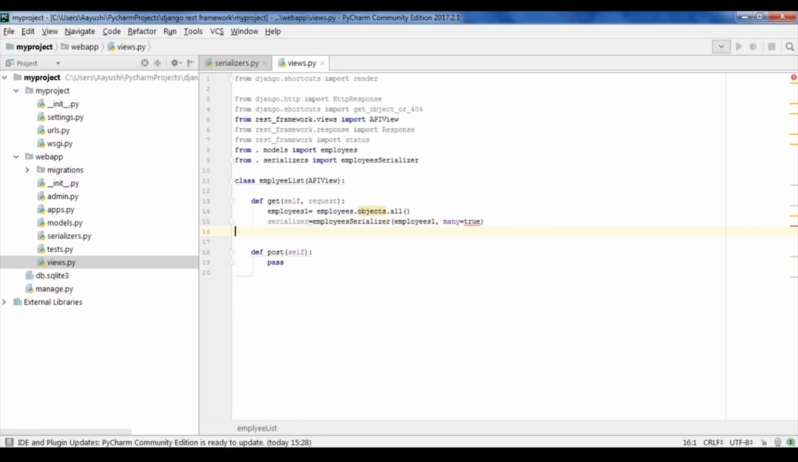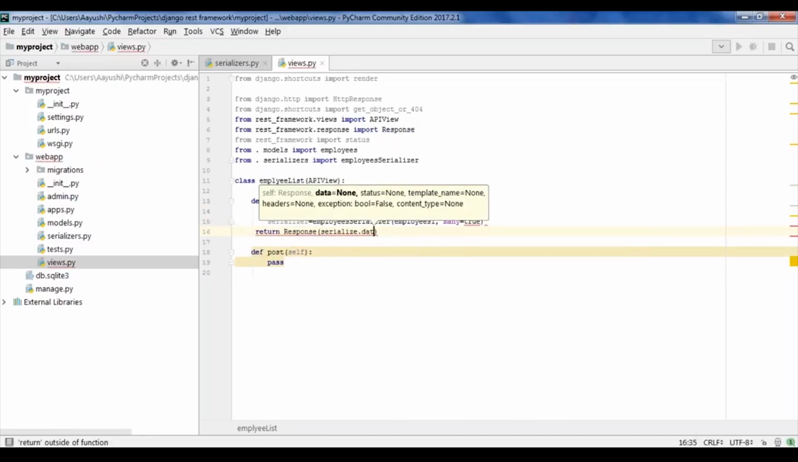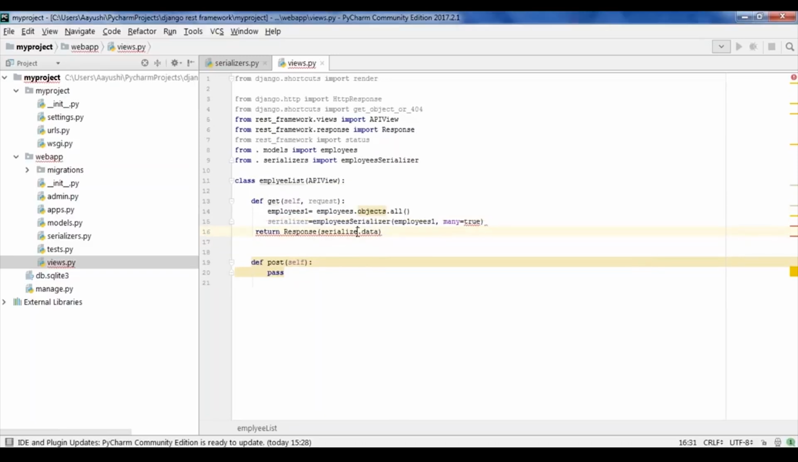Next, we know every view function returns some HTTP response. In our case it's JSON, so we have to return a JSON: serializer.data. Next is your post function, which is for submitting your data, whereas your get function is for reading or taking your data. Now with this, we have completed our views file.